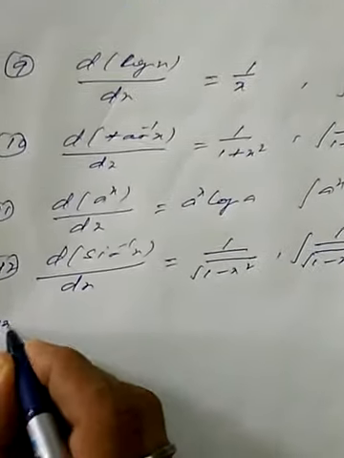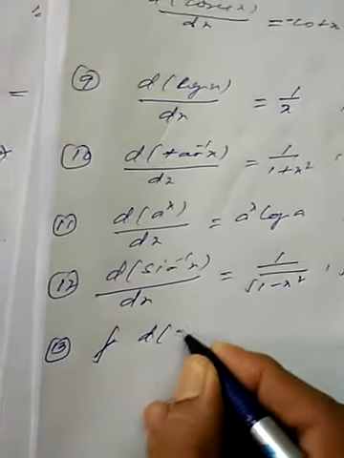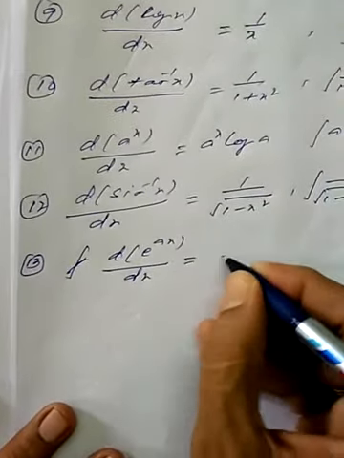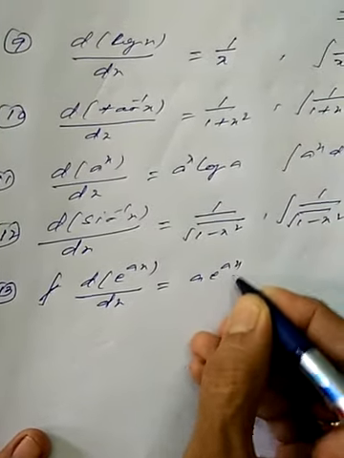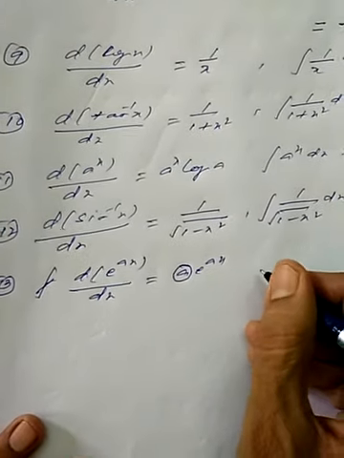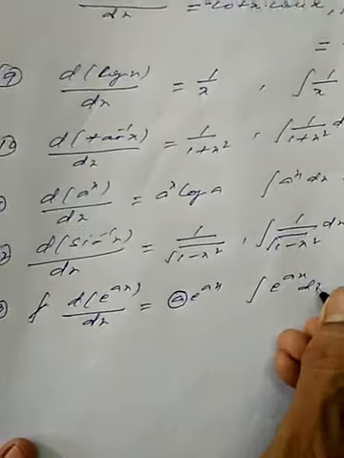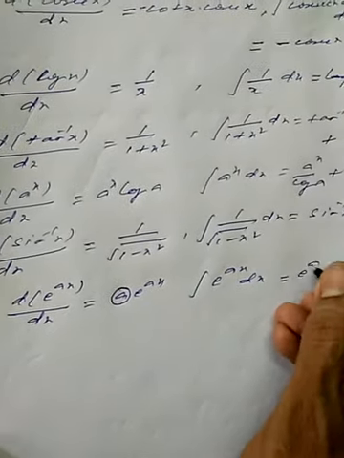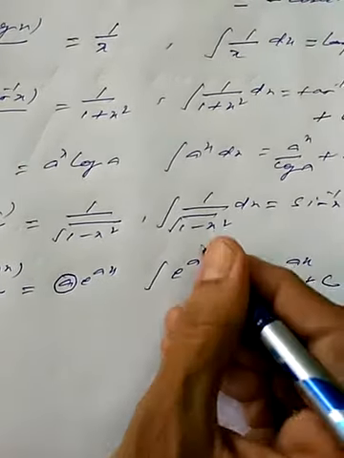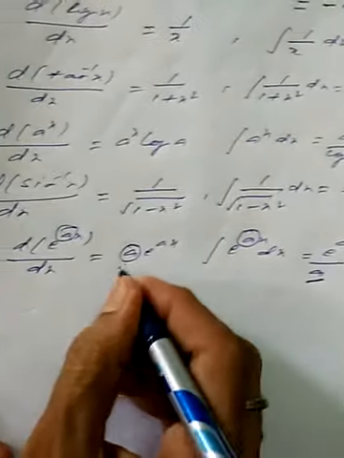One more tip I want to give you. Suppose we want the differentiation of e^(ax); this will be a e^(ax). In terms of differentiation, the coefficient comes as a multiplier. When we go with the integration, it will be e^(ax) upon a. So one thing you have to remark on is that here the coefficient is in terms of division, and there it is in terms of the product.